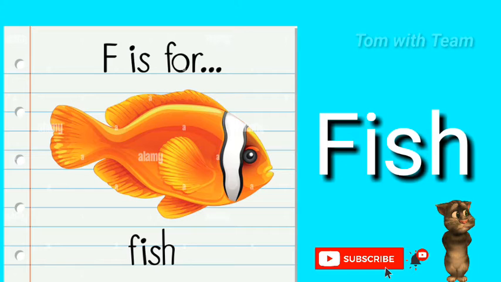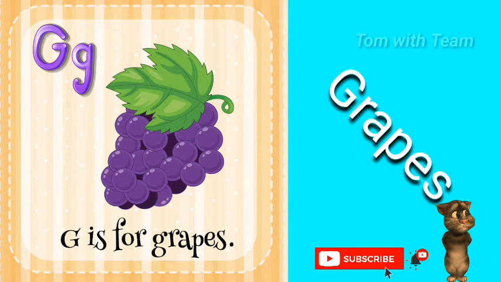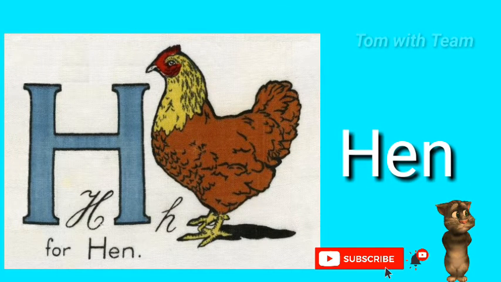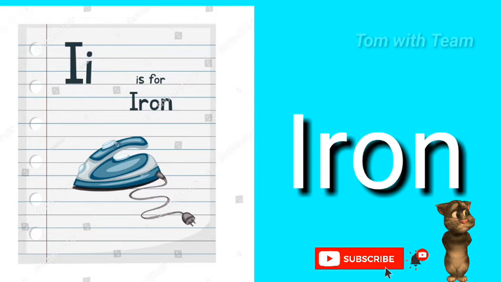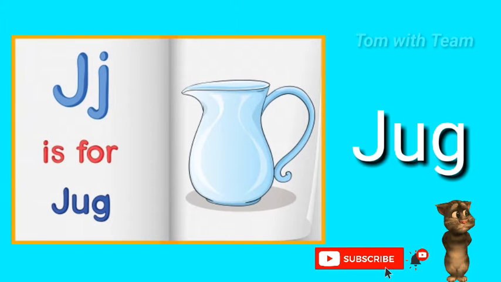F is for fish. G is for grapes. H is for hand. I is for iron. J is for jug.